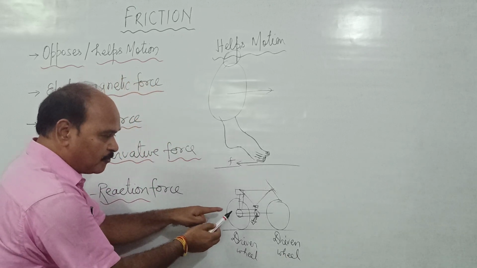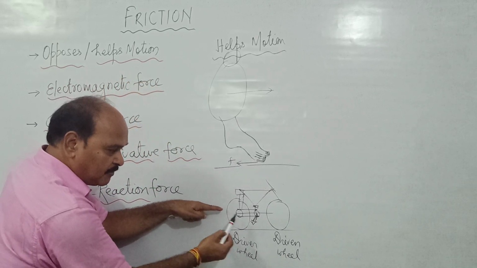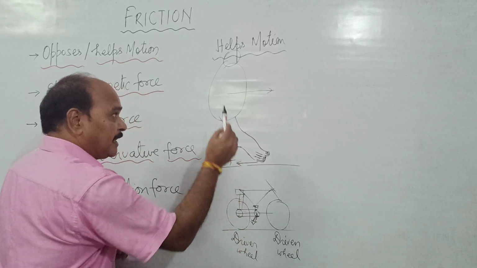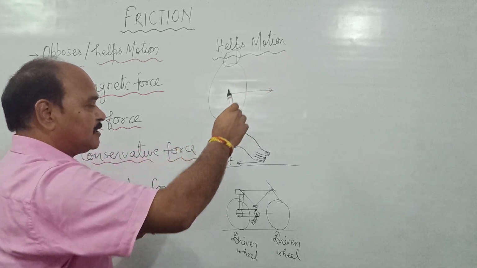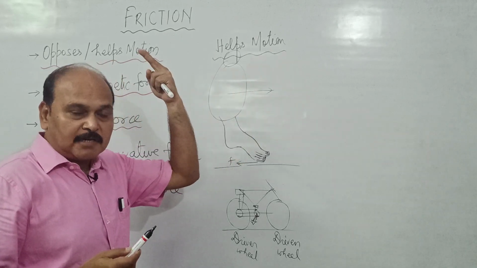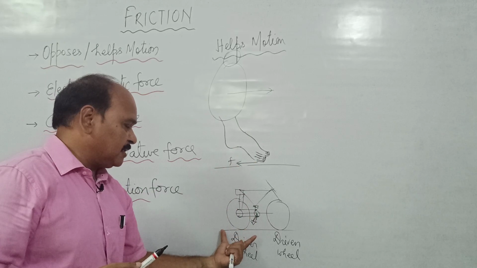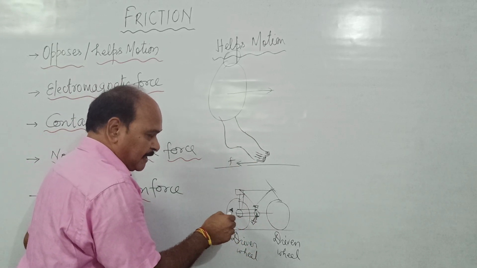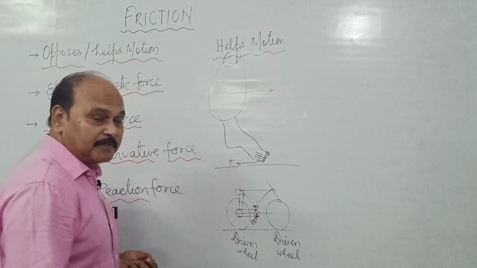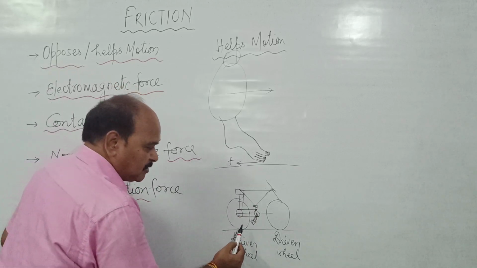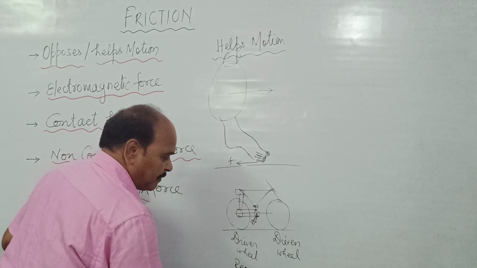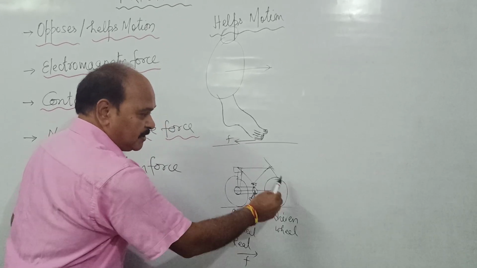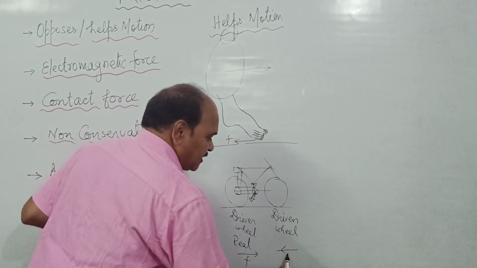So when we apply force over this wheel, the force of friction supports the motion of this wheel. Like here, if this person tries to move in the forward direction, the force of friction is in the same direction as is the direction of motion. Same with the situation here. This is driver wheel. When we exert force over the axle of this wheel with the help of these paddles, what happens? The force of friction over this rear wheel, which is paddling wheel, is in the forward direction. This is force of friction. But over this driven wheel, the force of friction is where? In the backward direction.